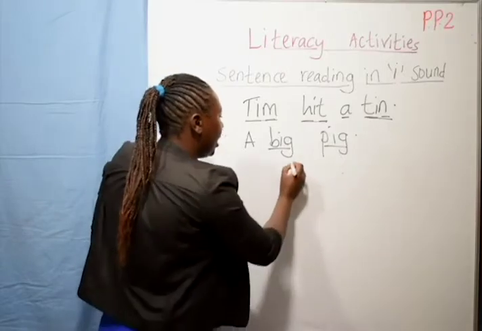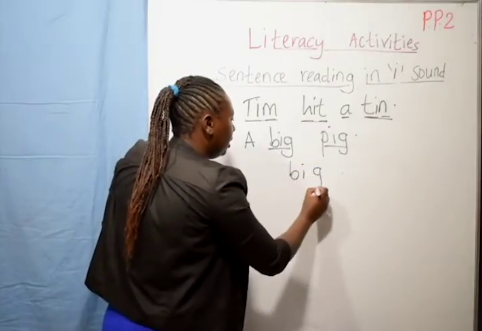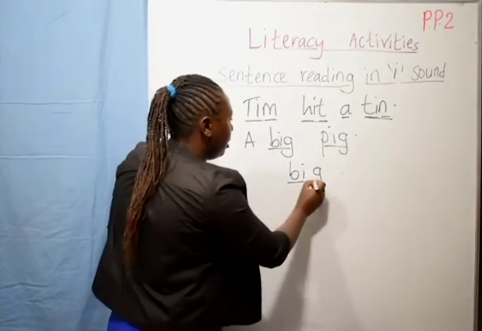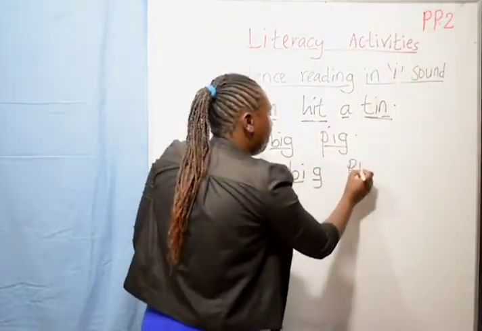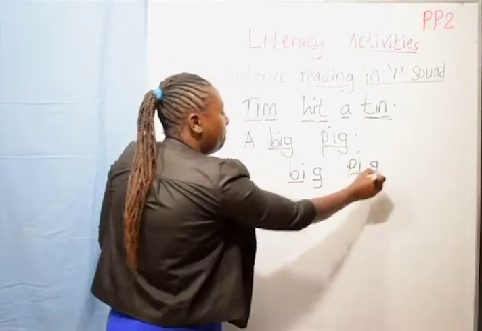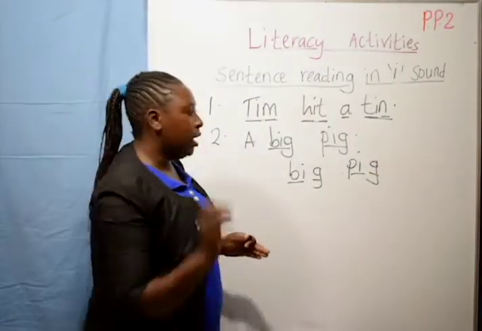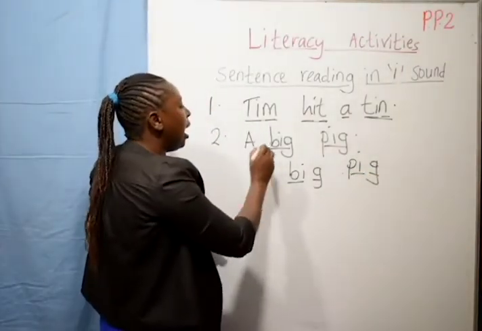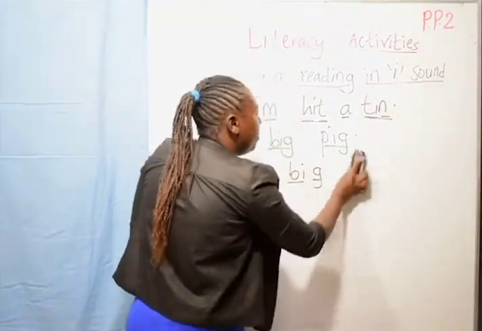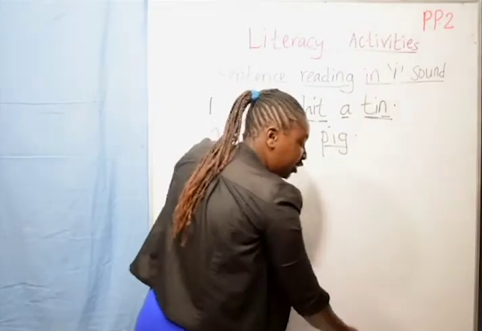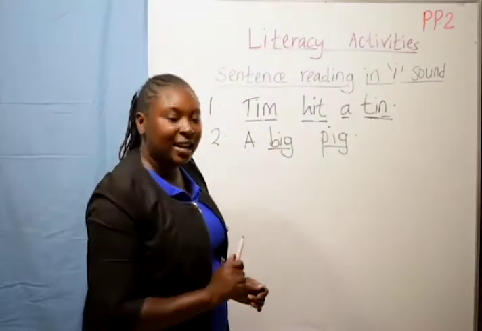Let us read this word alone. It is the word big. The other one is pig. The word pig. Back to our sentence. A big pig. A big pig. Very simple, is it? Is it fun? Yes, I know you are really getting it.